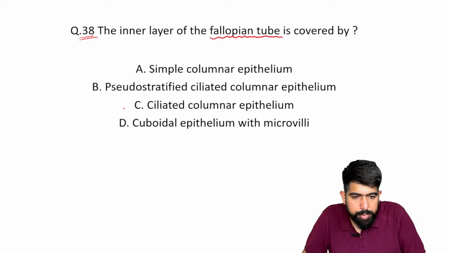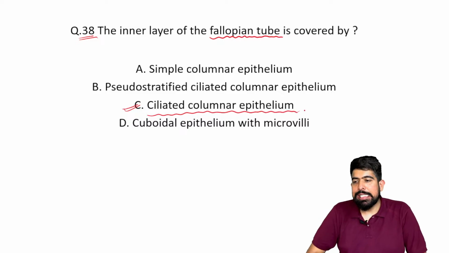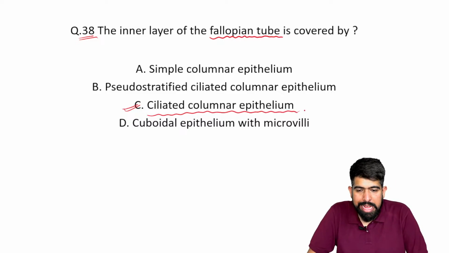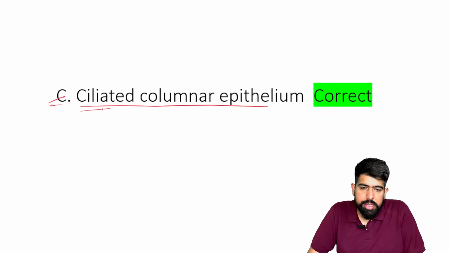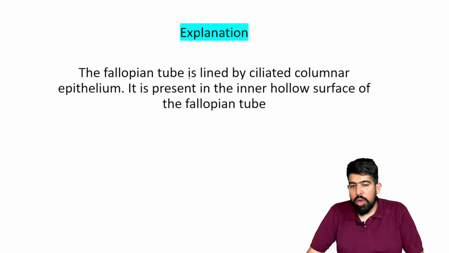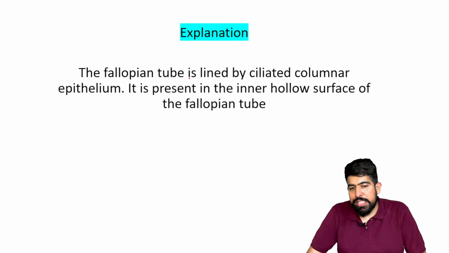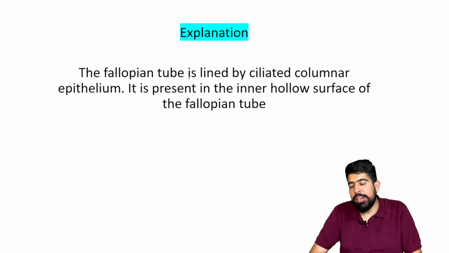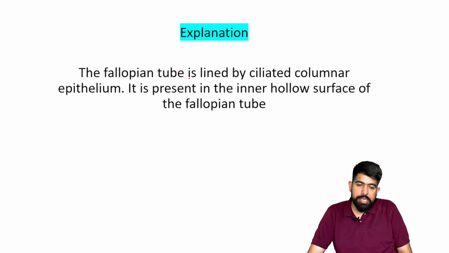Very good. This will be your ciliated columnar epithelium. By this, you can understand that the ciliated columnar epithelium is the inner lining of the fallopian tube. The fallopian tube, you already know, is lined by ciliated columnar epithelium. And it is present in the inner hollow surface of the fallopian tube. We are talking about the inner side, right?